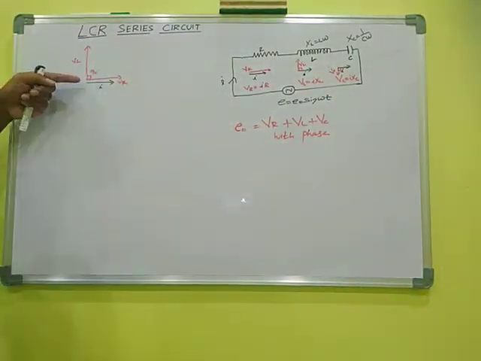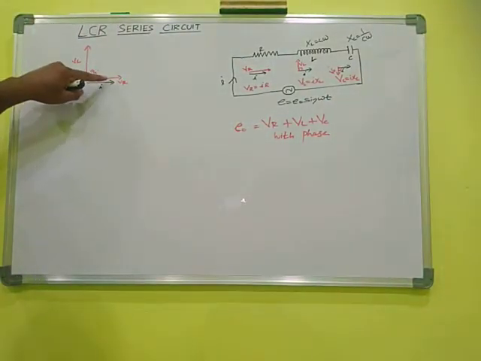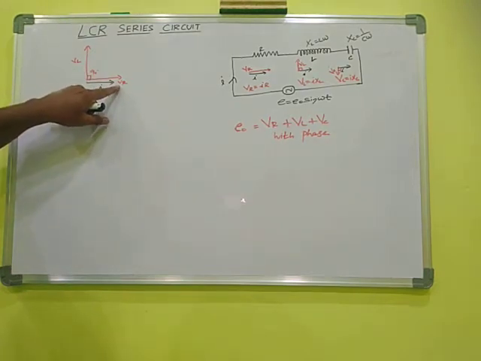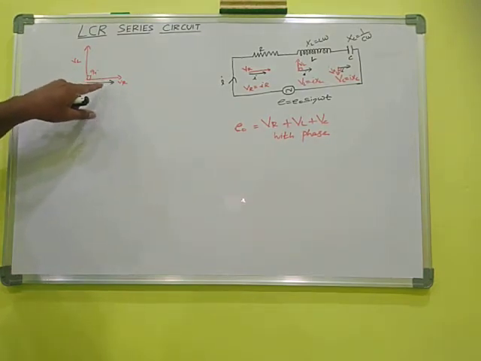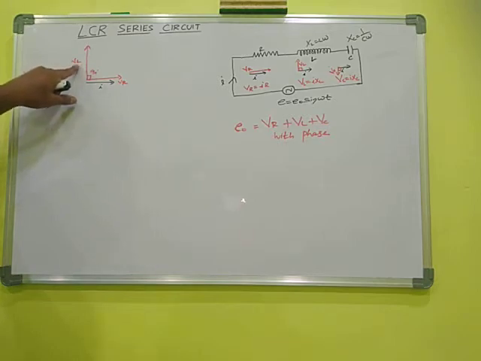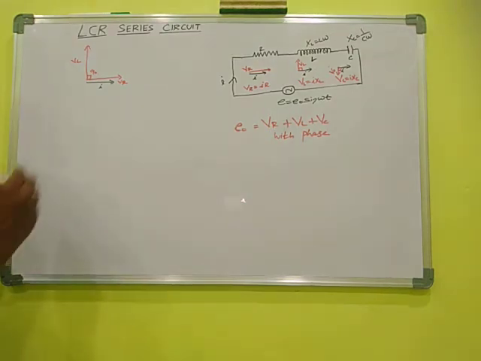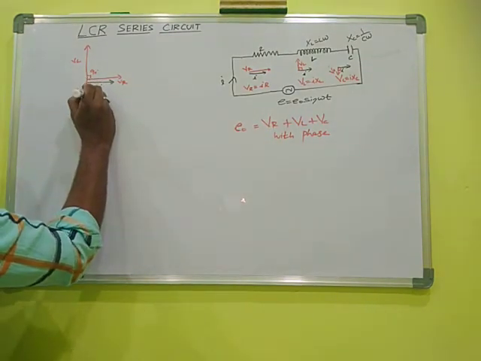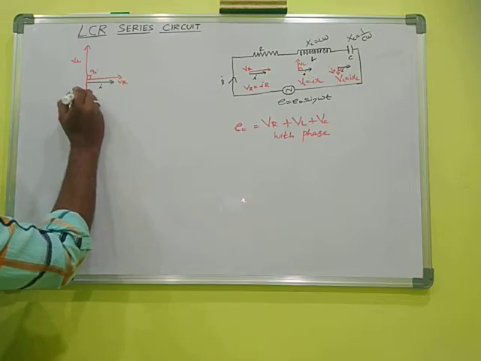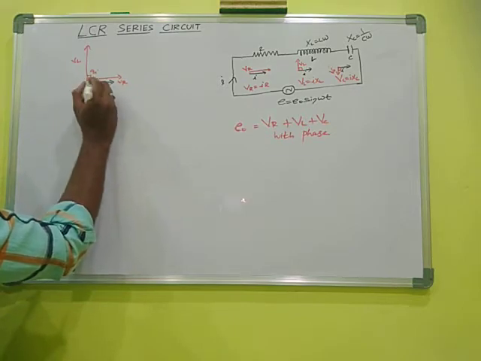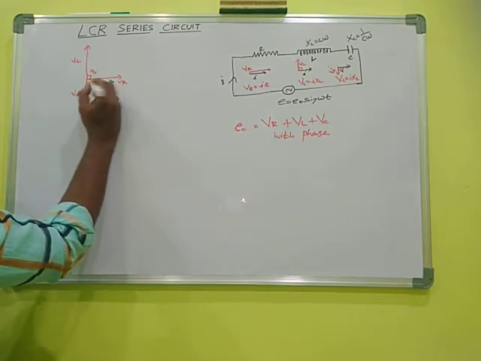So the direction of current is here. VR is the voltage across the resistance, which is in phase with the current. Voltage across the inductor is 90 degrees forward with respect to current. VC, the voltage across the capacitor, is lagging 90 degrees with the current.